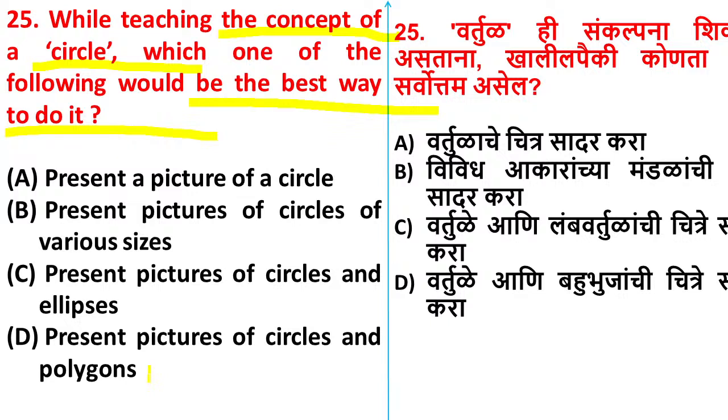Yes, Sheetal is saying option B. Yes, Badal is saying option A. Badal, present a picture of circle. Is it enough if you show only one circle?